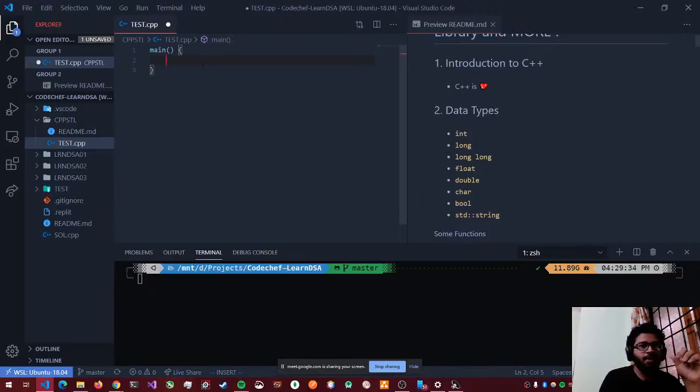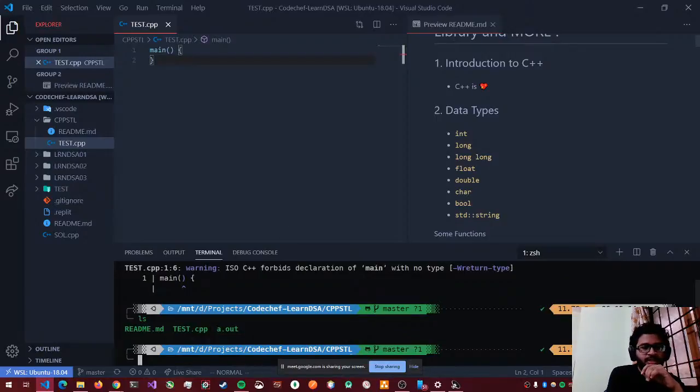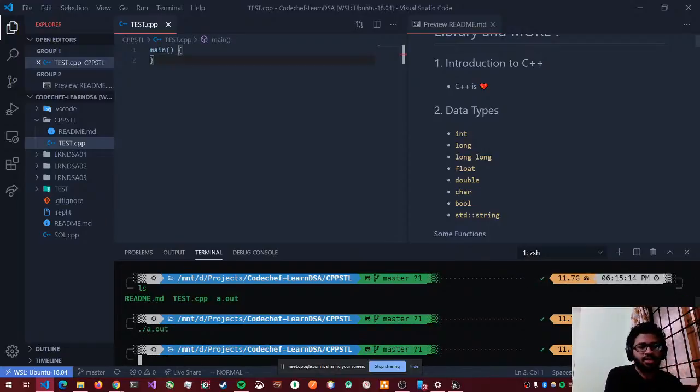So this is our main function, and how do we compile our C++ program? We use a compiler called G++. That's GNU C++. So let's go to the directory. Let's run g++ test.cpp. As you can see, the program has compiled. If I do ls, you'll see an executable called a.out. You can run the executable like this, ./a.out. That runs it. This program doesn't do anything. It's empty at first. So that's the very skeletal program.